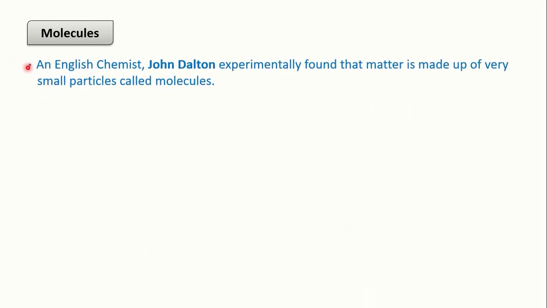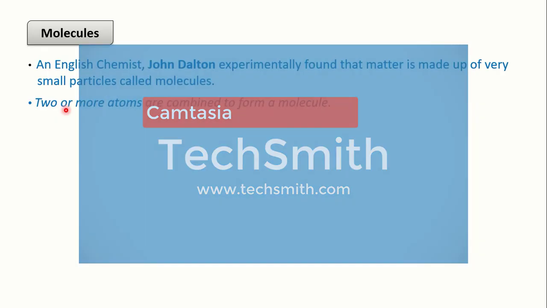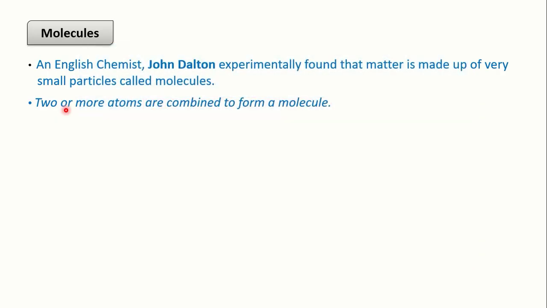Then molecules. An English chemist, John Dalton, experimentally found that matter is made up of very small particles. This is also called Dalton's atomic theory. In this theory, Dalton explained the behavior of molecules.